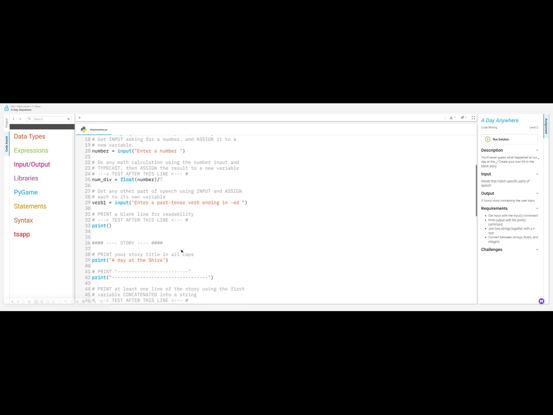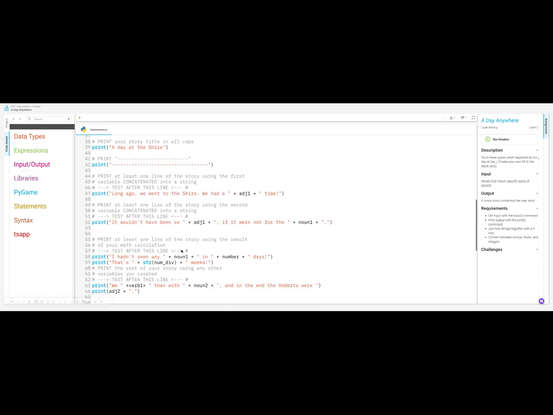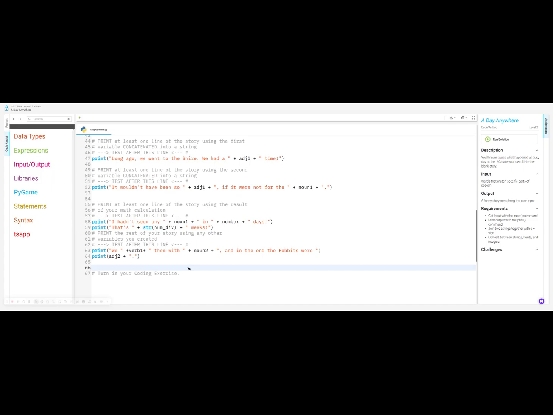But this is an example of how you could make up your own story about the Shire. Maybe you could make up one about your favorite video game. Write the story first on a piece of paper. It makes your life a lot easier. Don't be like me, kids. Don't make it up as you go along, because then you get a bunch of errors like I did.